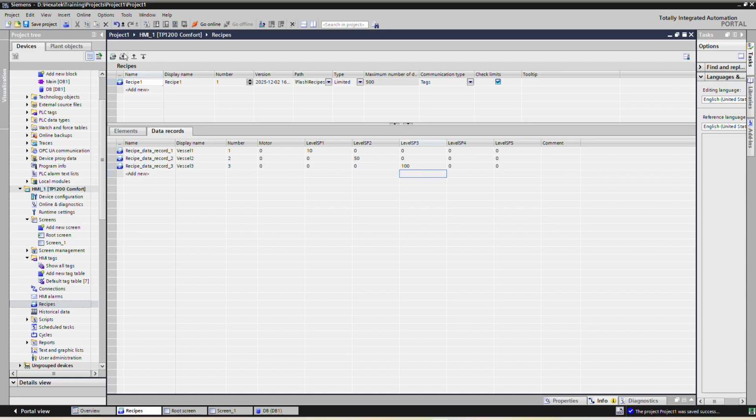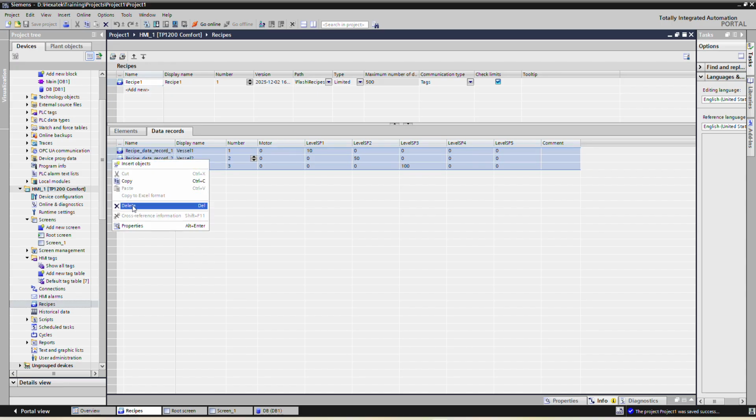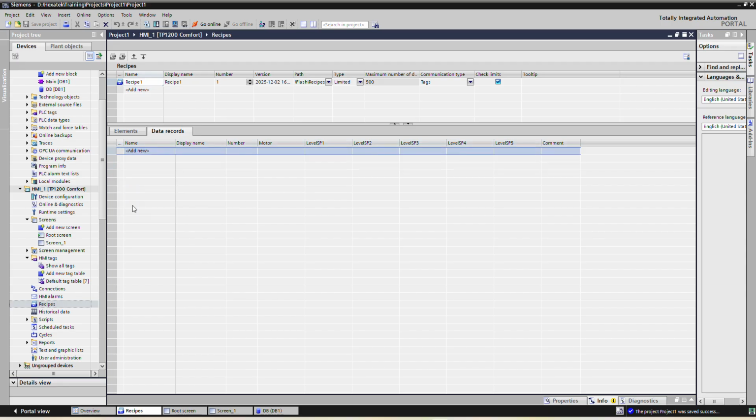So like this, we can add the data records manually. If we want to add data records manually, we can add here. But here what we will do, we don't require to add anything manually. We can directly create from the recipe view. So we will simply delete it.